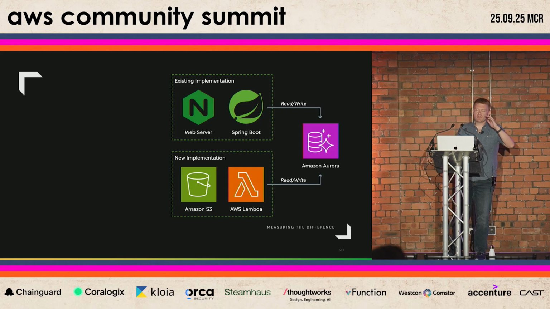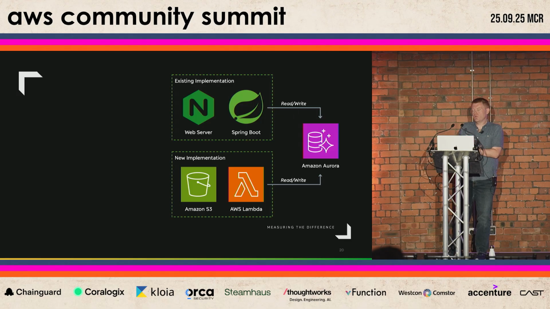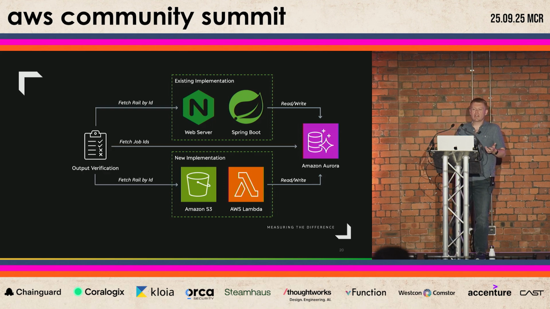So if we compare the old and the new systems side by side, I know this is very, very high level here, there was one thing that we very quickly identified. The legacy system and the new systems were both reading from and writing to the same database. Any update made by one was instantly visible to the other. We realized that we could use this shared source of truth as a bit of an advantage to us. So what we built was essentially a live output comparison tool. Think of it a bit like a continuous functional test.